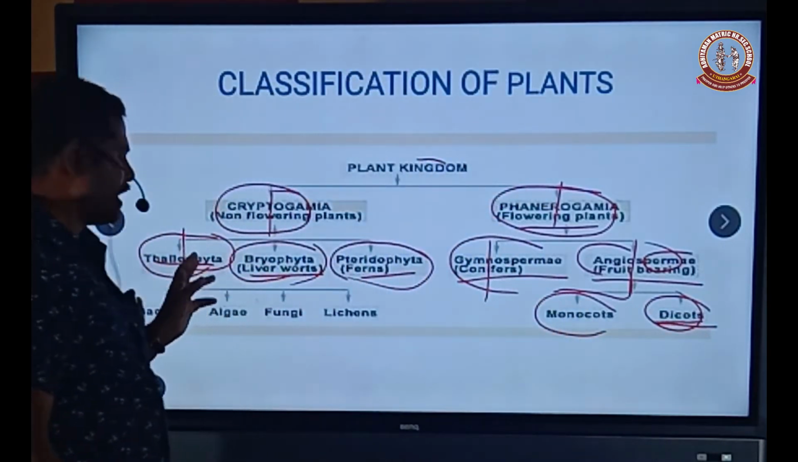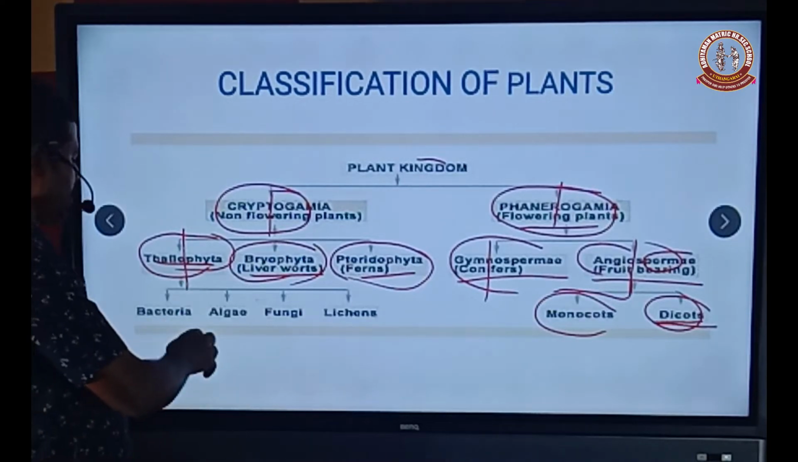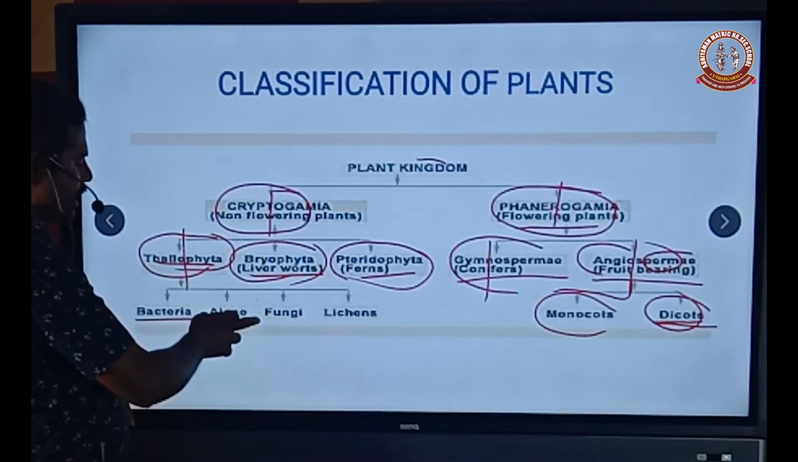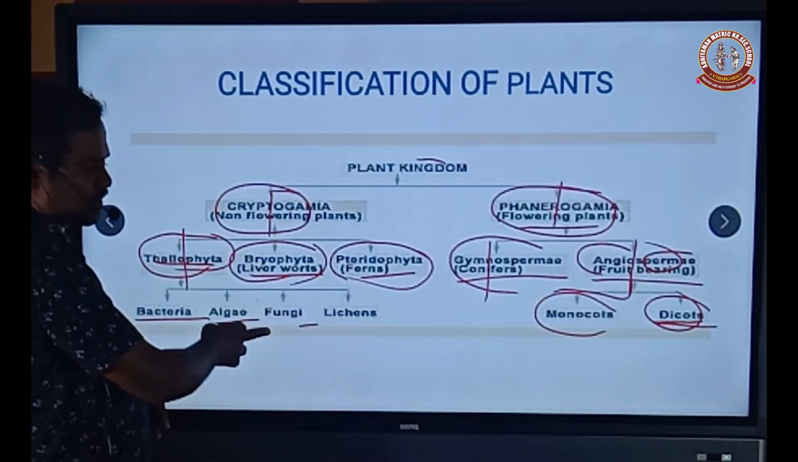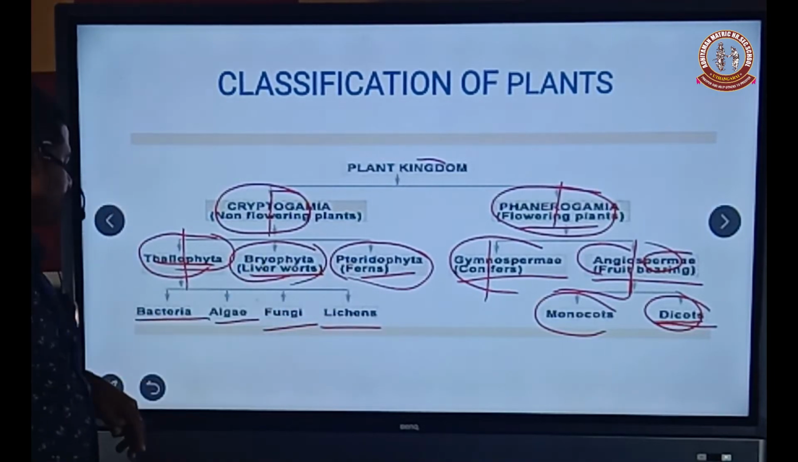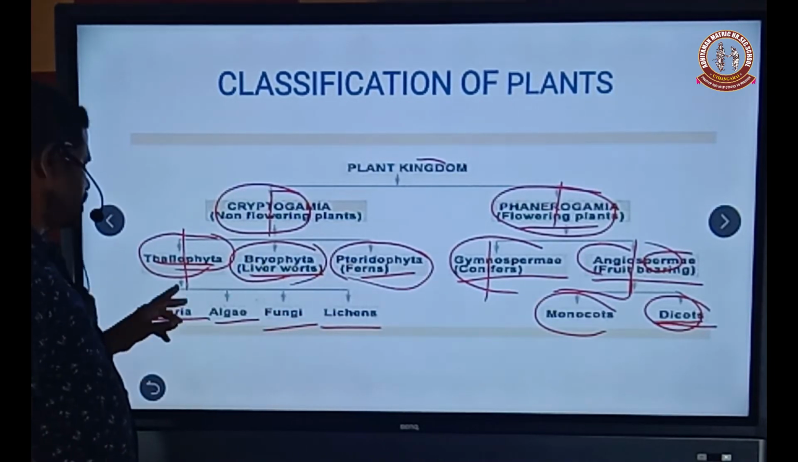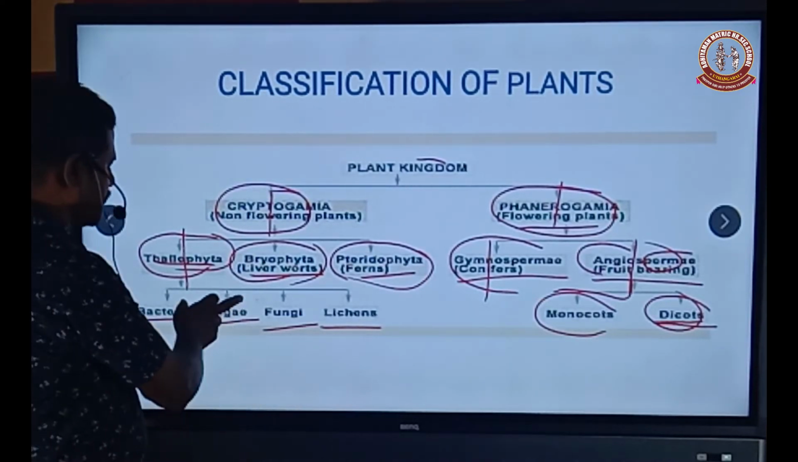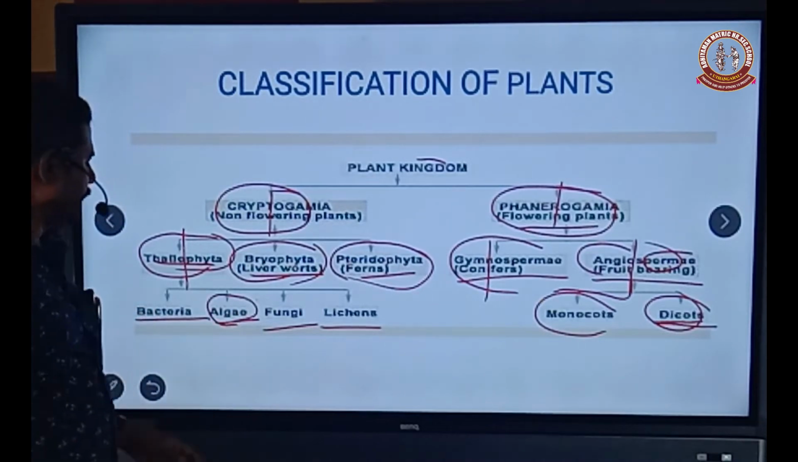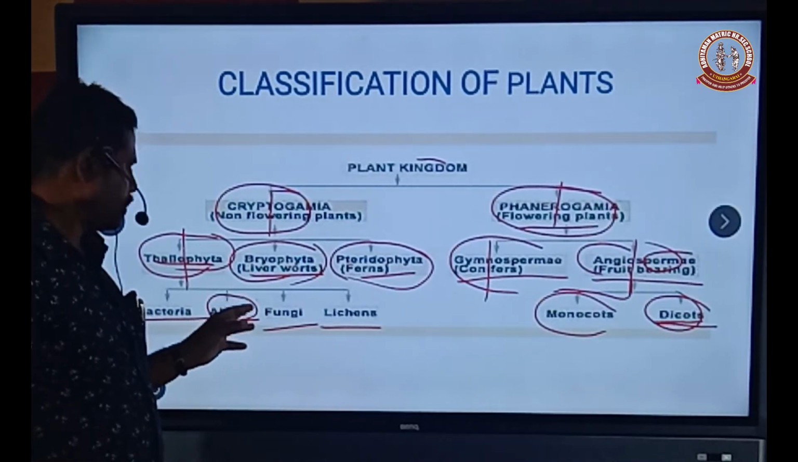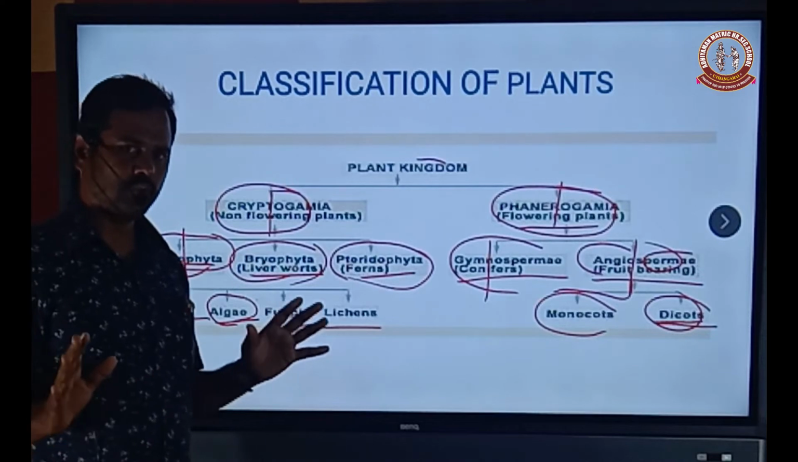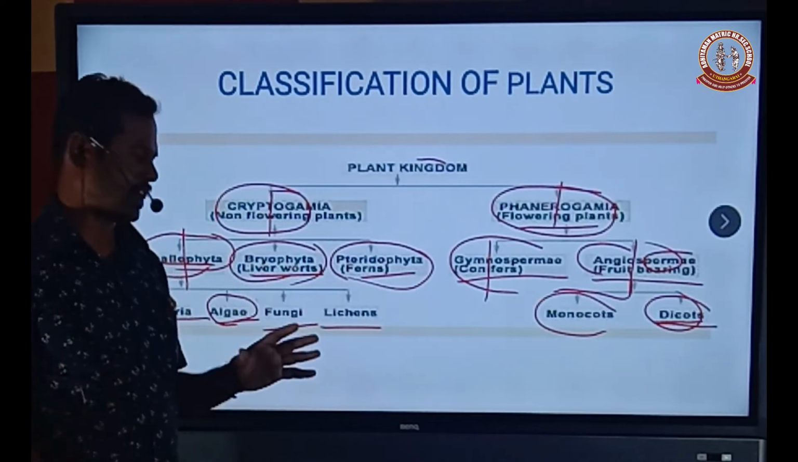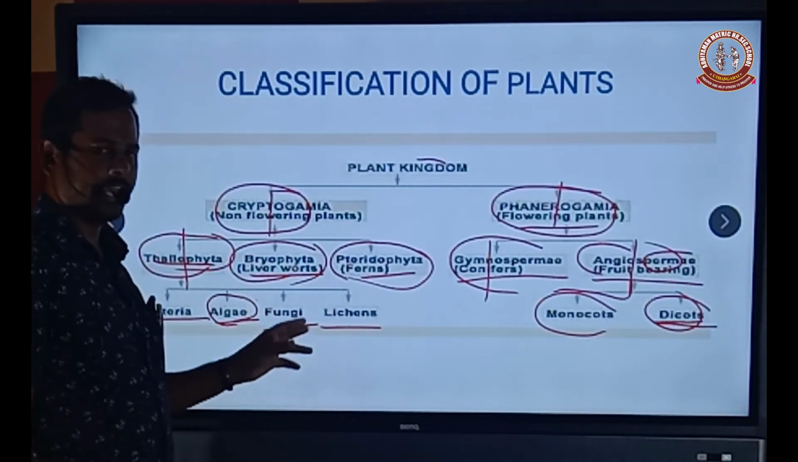The Thallophyta is further divided into bacteria, algae, fungi and lichen. The first organism originated on earth is called bacteria. Another one is algae, where the plant body is not differentiated into root-like, stem-like and leaf-like structures.